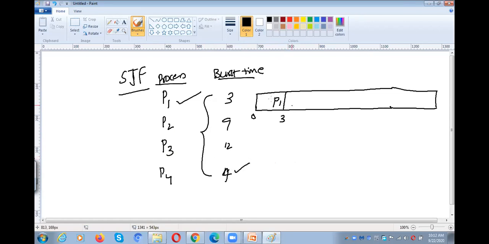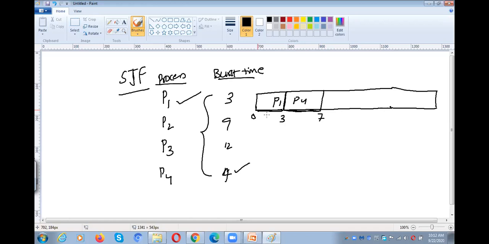So after P1, we will assign the CPU to P4. If we observe, this portion is less than this portion. Why? Because it is 4 milliseconds and this is 3 milliseconds. While you draw the Gantt chart, you need to consider this point.